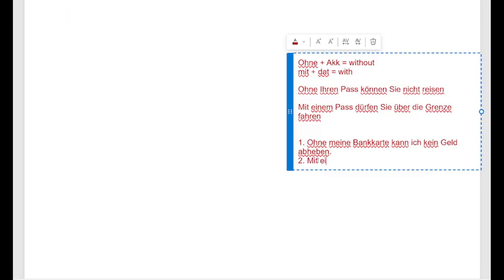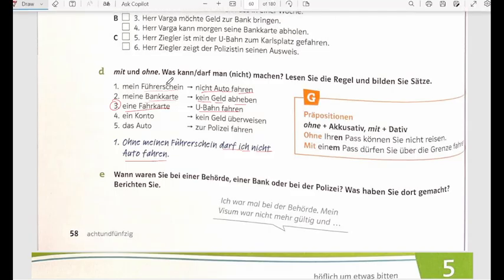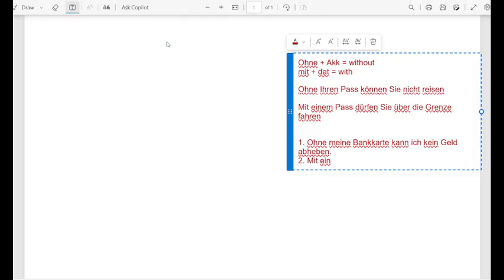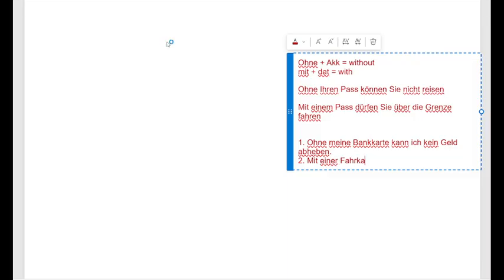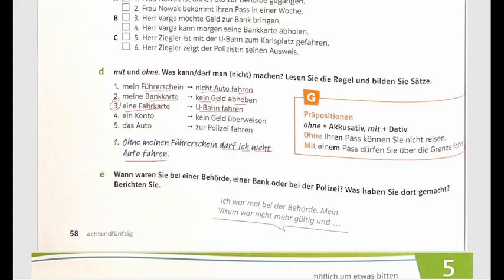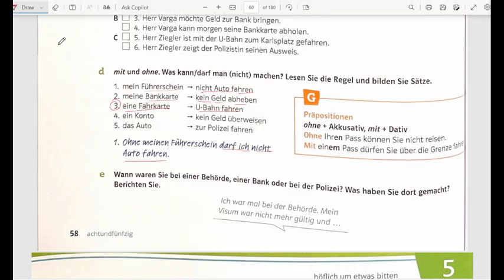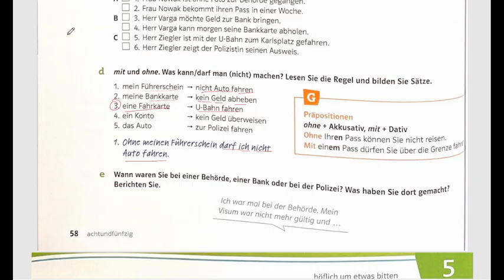Mit, now let us see the Fahrkarte, eine Fahrkarte. So, mit einer Fahrkarte kann ich... So okay, so you have got the journey ticket.